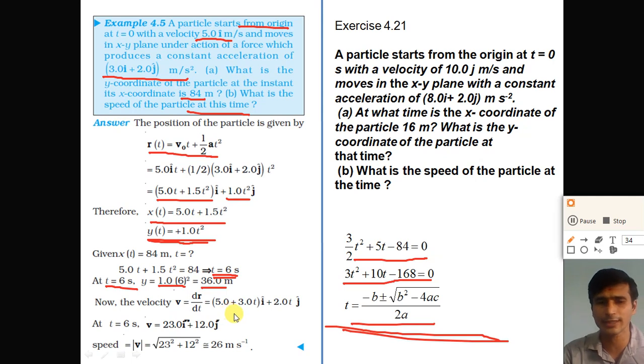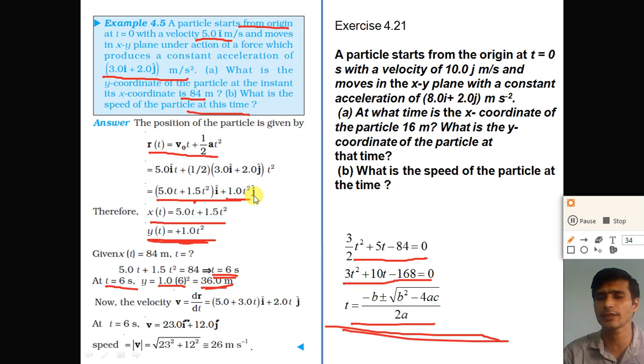Now put this time t is equal to 6 in the equation of the y coordinate, and we get the y coordinate. That is the answer of the first question. Now what is the speed of the particle at this time? So we can calculate the velocity from the position equation. We have the equation of the position, 5t plus 1.5t square i plus t square j.